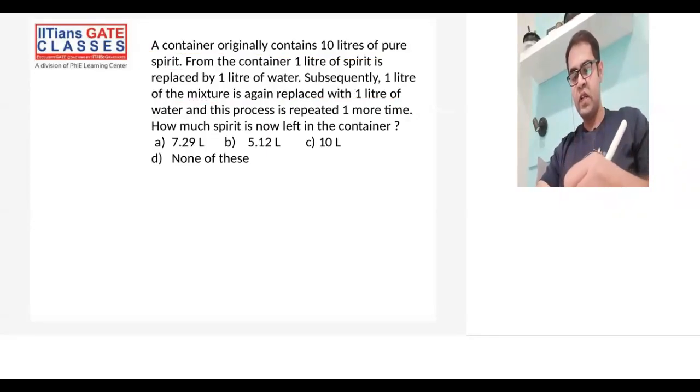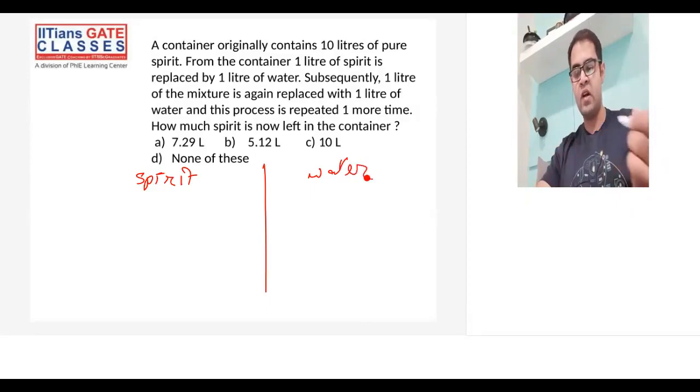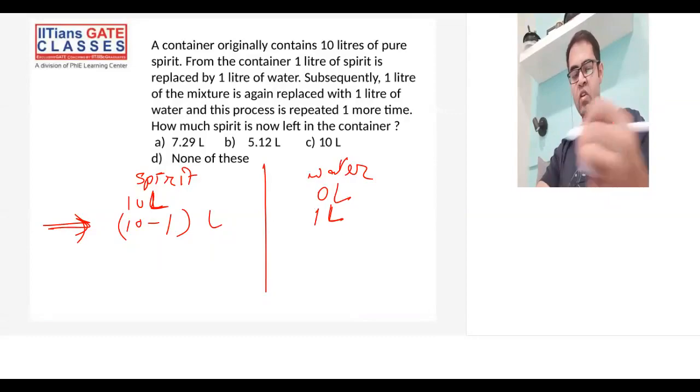Let me start with the content of spirit on this side and water content on this side, just for understanding of the question. Initially you have 10 liters of spirit and 0 liters of water. You don't have any water, all you have is spirit. Now they are saying 1 liter of spirit is replaced by 1 liter of water. So that means this much spirit will be left after taking out 1 liter of spirit, and 1 liter of water you get.